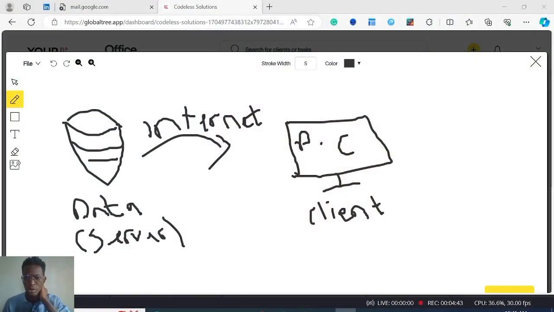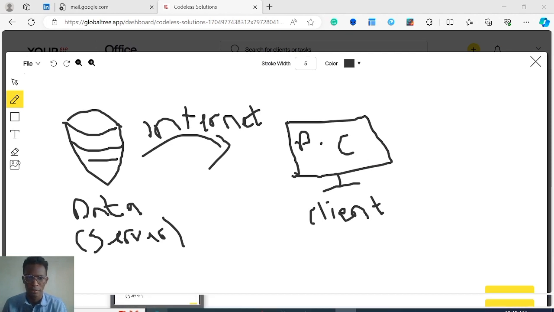I have this nice graphic here that could explain it. Let me just try to bring up the graphic. Just a nice doodle here. Okay, alright. So on my screen you can see we have this analogy of an internet server computer PC here. My drawing skills are what they are, but we have this here.